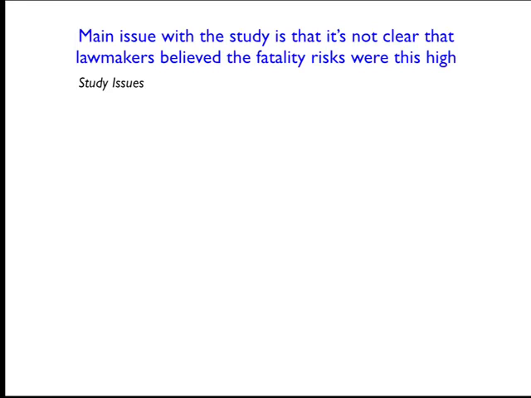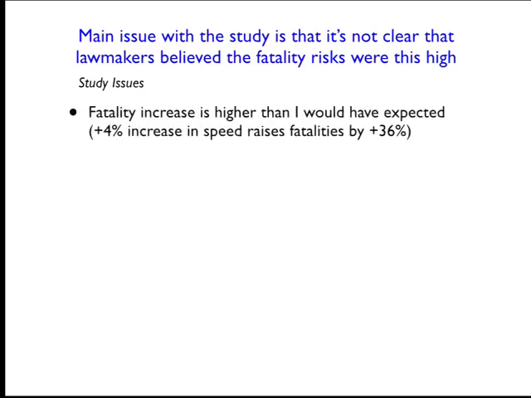But then in retrospect, if we told them, actually, here's the number of lives lost, it was, say, 2.5 times more than you thought, in that case they might reconsider their decision and say, oh, well, using the DSL that I like to apply, they would literally use that language, but implicitly, I would not want to have passed the law that way. So, personally, when I first saw that number, the fatality increase is probably higher than I would have expected.